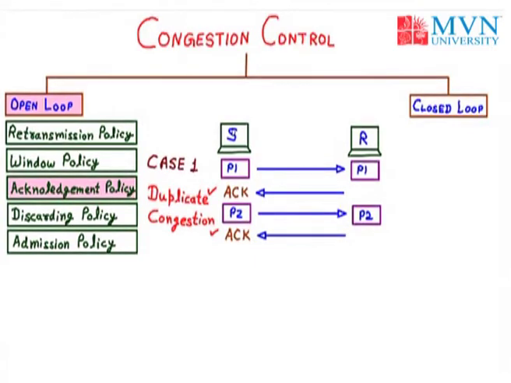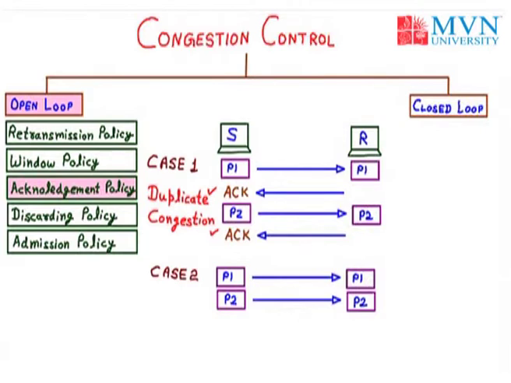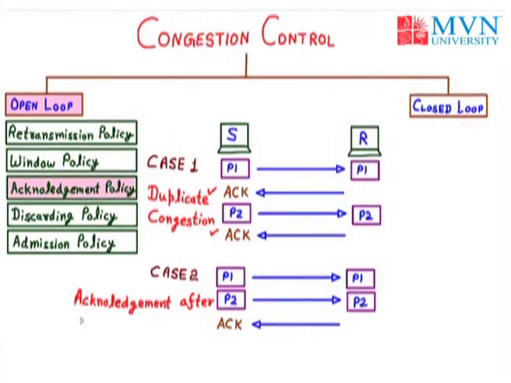Now in the acknowledgement policy, we have a second case. Again we have a sender and the receiver, and sender has two packets to send to the receiver, and sender will send a particular amount of packets at the same time to the receiver. Now sender sends the two packets at the same time to the receiver, and after two packets, receiver will send the acknowledgement to sender. So now with the help of this second case or this policy, we have only a single acknowledgement, if we send the acknowledgement after a special time expires.